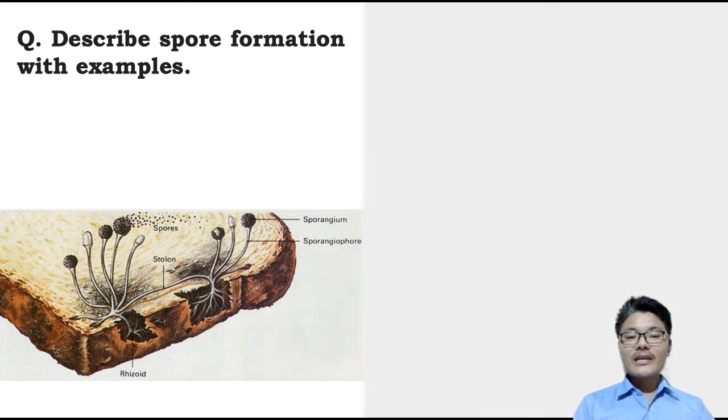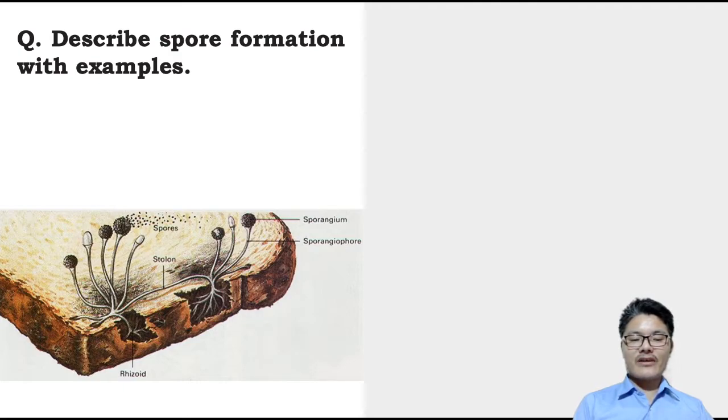In spore formation there is production of spores. In the case of Rhizopus bread mold, spores are produced by the sporangium. The sporangium is a fruiting body growing on the sporangiophore, and it produces spores. Whenever these spores come across favorable conditions, they germinate and form tiny hyphae.